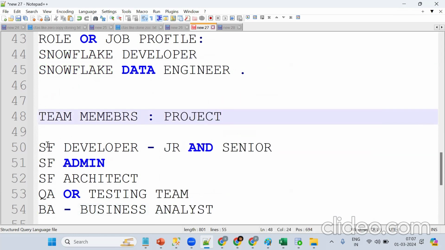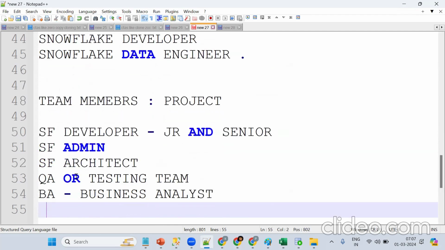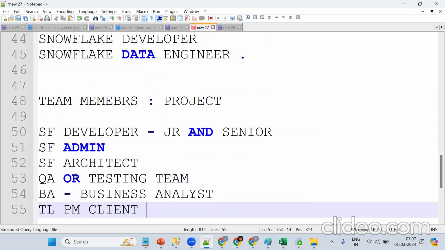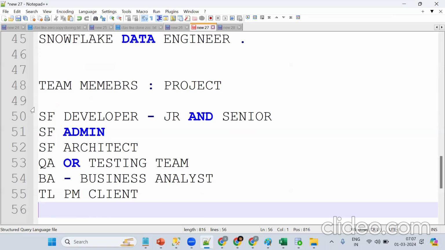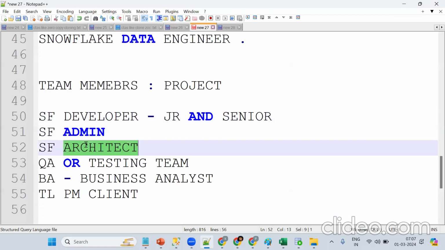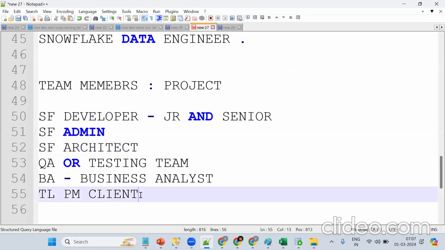So these are my Snowflake developers, admin, architect, QA, BA, business team, the team lead, the project manager, the client. All the guys will be there. So you should know, our role is Snowflake developer. Apart from that, admin guys will be there, architect, QA, testing, these things will be there.